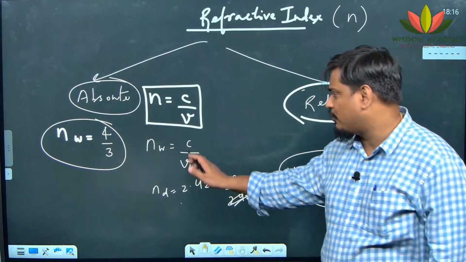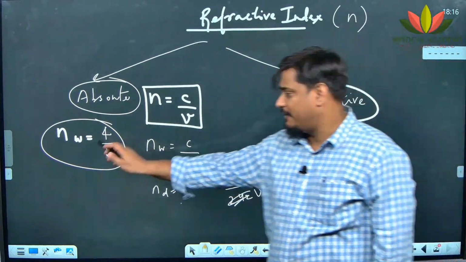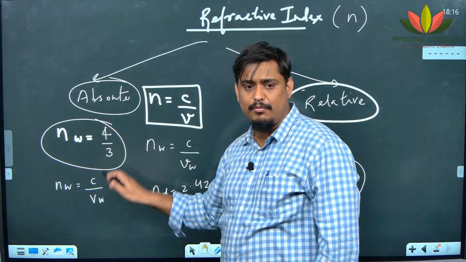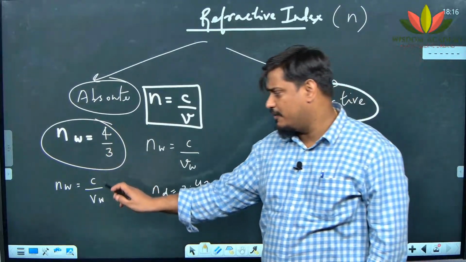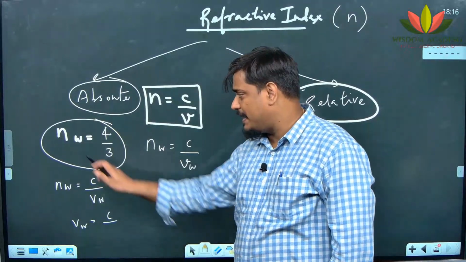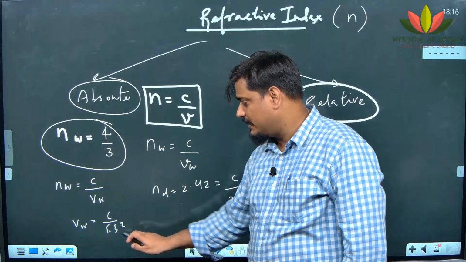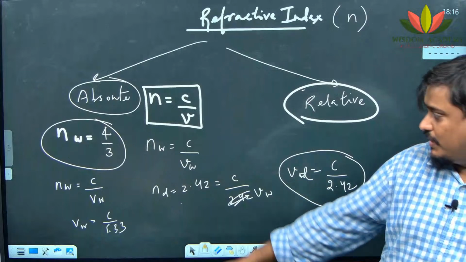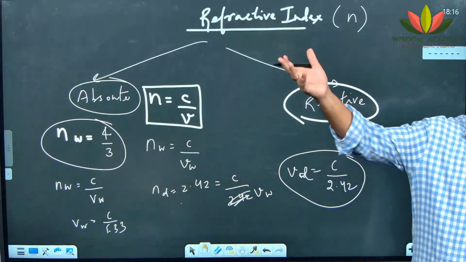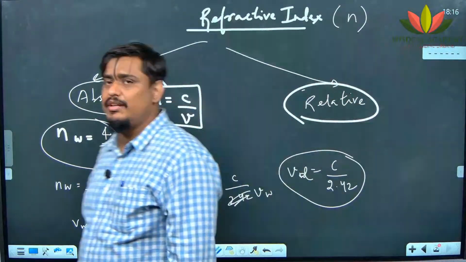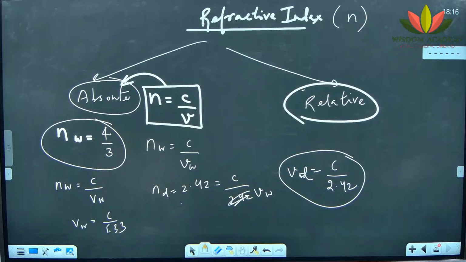For example, here I have talked about water, 4 by 3. So if I am writing n of W, as per the formula it will become C by V of W, right? If it is C by V of W, what does it mean? It means that V of W will become equal to C by n of W. It is 1.33. It means light travels 1.33 times slower in water as compared to air or vacuum, whatever you want to say. So, absolute refractive index is actually the speed of light in vacuum divided by the speed of light in that particular medium.